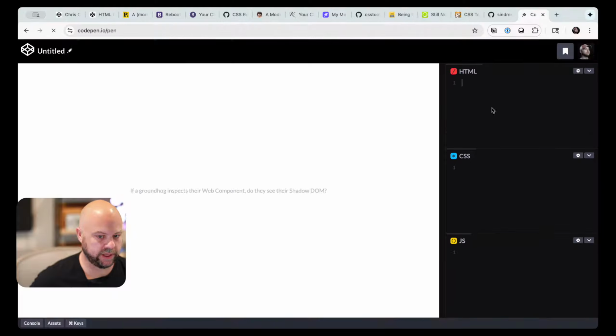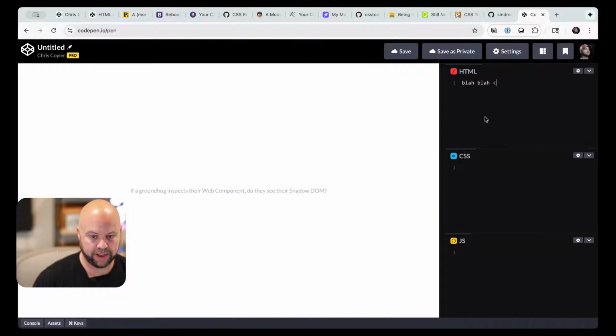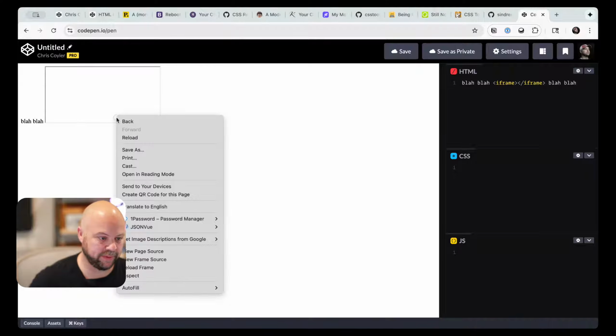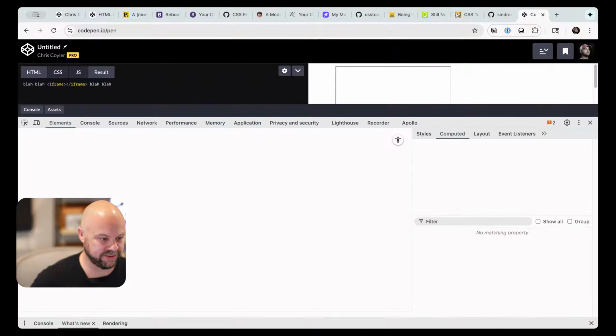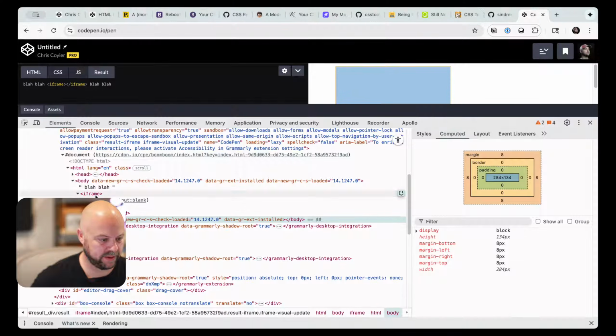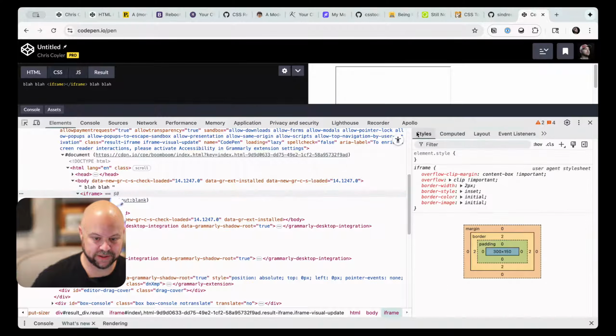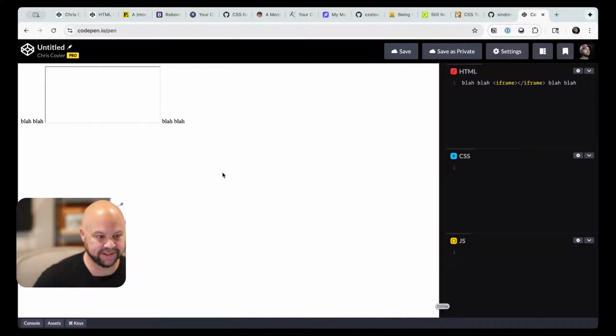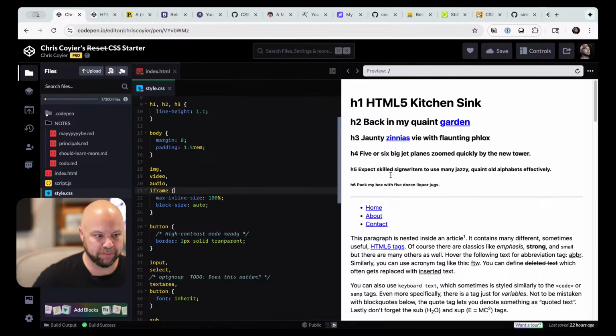Pen.new, we'll just go into the old editor real quick and then type blah blah iframe, /iframe blah blah. Is it in the middle of that sentence or is it blocked out? No, it's an inline element. Wow. Or I guess it's inline block probably. We could see what the browser style sheet has for an iframe element. Iframe, what is your style? You're just nothing. There is nothing set on you. I guess that makes you inline by default then. So the computed style for display should be inline. Wild. Okay. That makes me want to do it even more, I think.